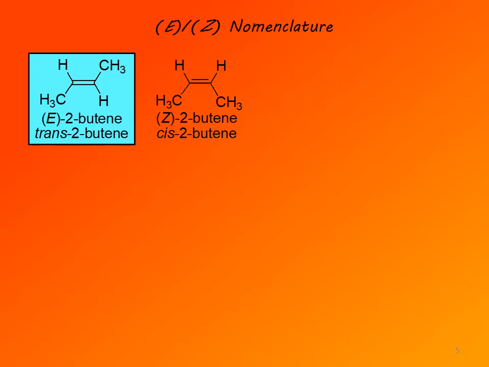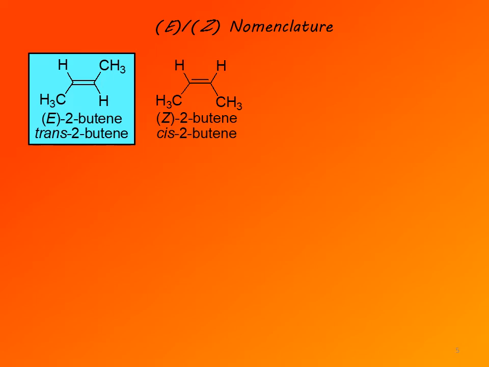So in this case, each carbon of the double bond is attached to one other carbon atom and a hydrogen. Carbon has atomic number 6, hydrogen atomic number 1. Higher atomic number means higher priority. So in each case, the carbon atom has higher priority.